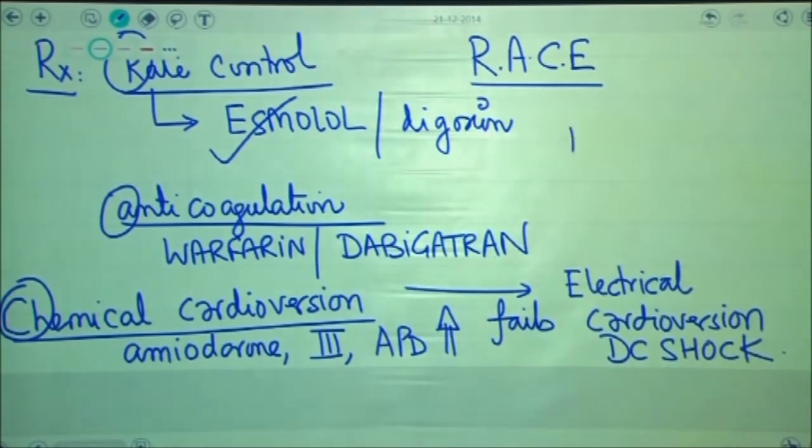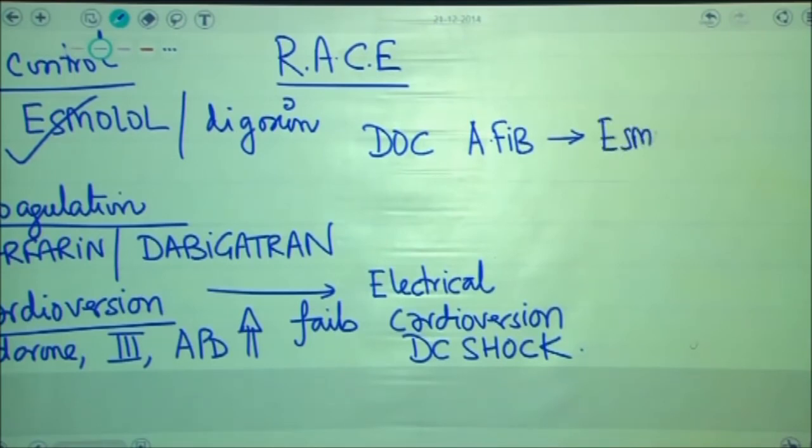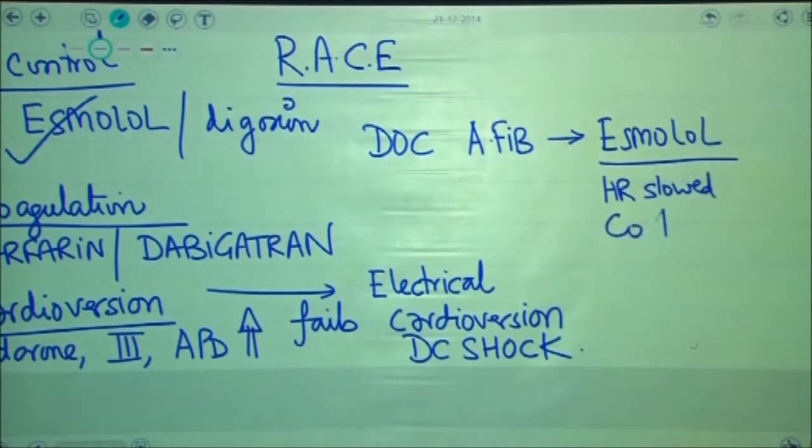If they simply ask you what is the drug of choice for atrial fibrillation, not mentioning specific data regarding rate control, anticoagulation, cardioversion or electrical cardioversion, then the drug of choice in the MCQ should be answered as esmolol, because this will slow down the heart. If you slow down the heart, it will increase the cardiac output of the patient, and if the cardiac output improves, the chances of the patient dying due to immediate hemodynamic compromise would always be reduced. This protocol must always be followed.